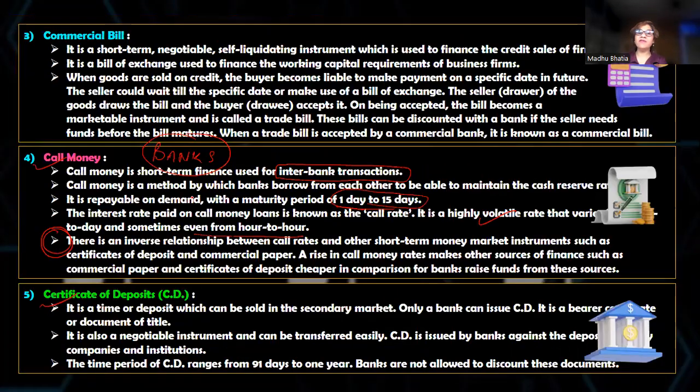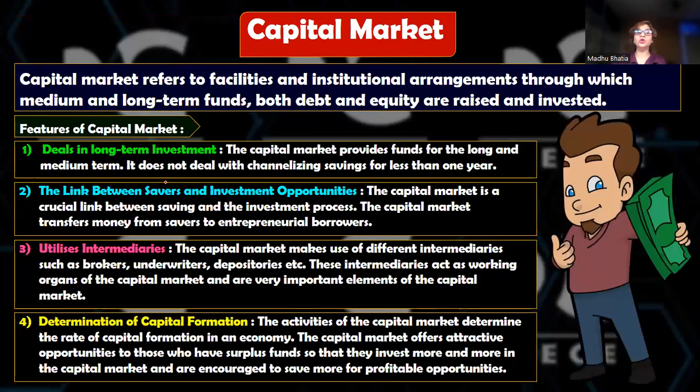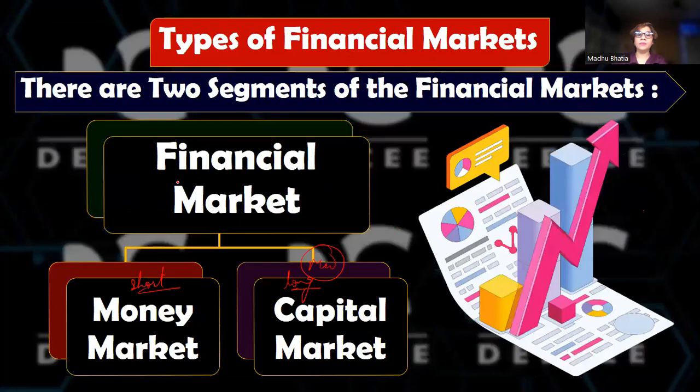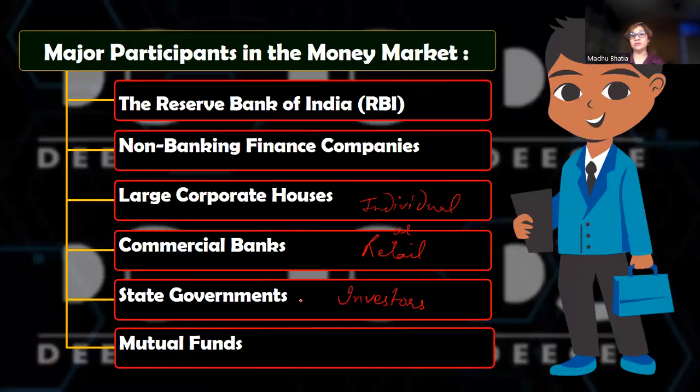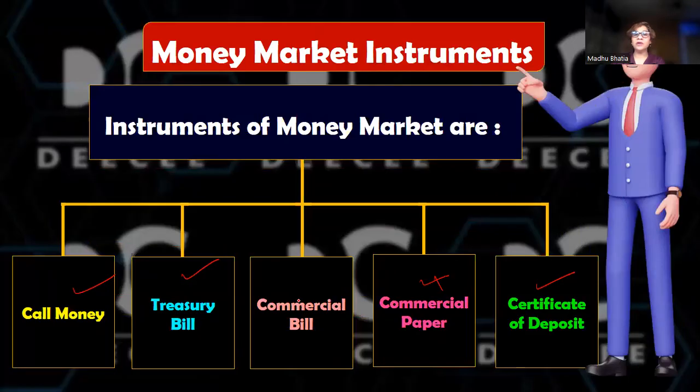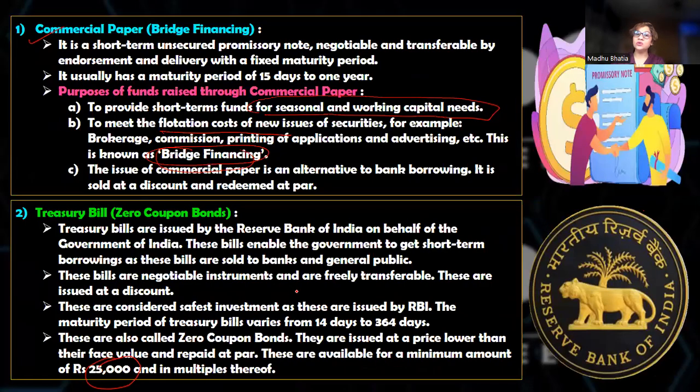After having done the 5 money market instruments, we will move on to the capital market. So what did we do before? I'll take you back over here. We were talking about the financial market, which is divided into money market and capital market. Money market is the short-term funds market and capital market is the long-term funds market. So we are done with the short-term funds market as well as the instruments used over there.